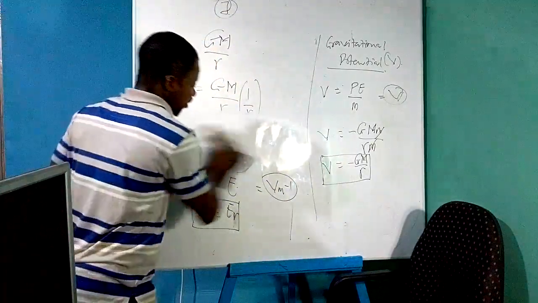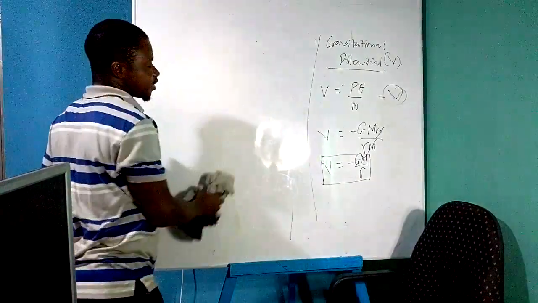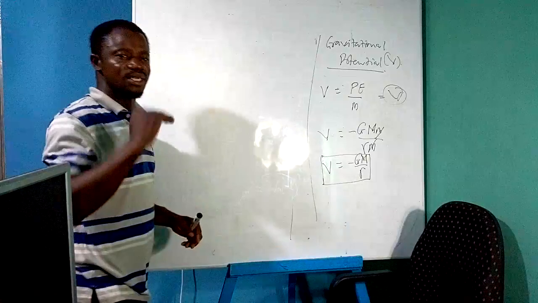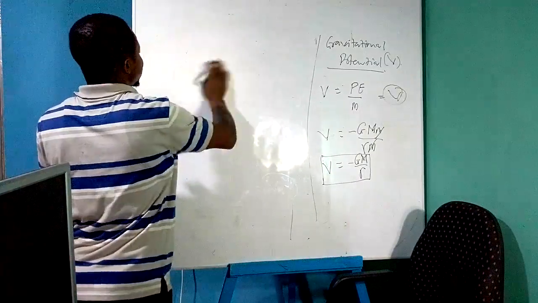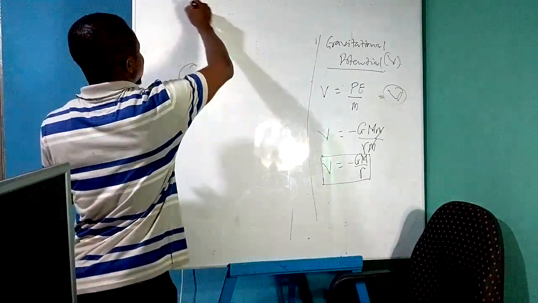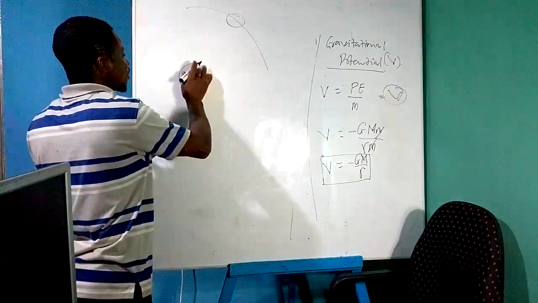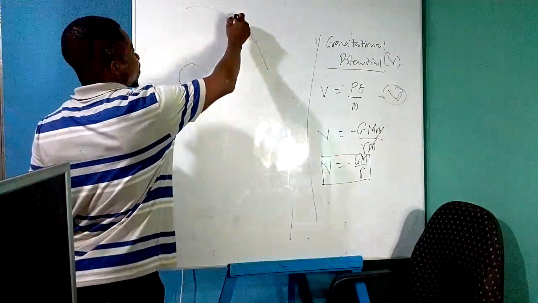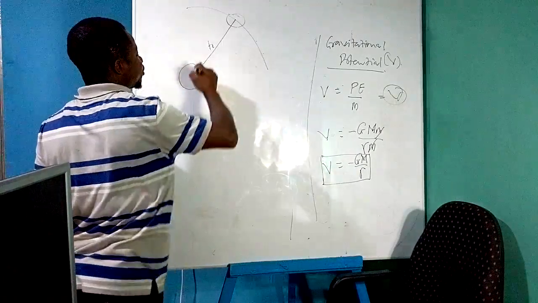Good. Now let us suppose an object which is placed somewhere above the Earth's surface. Let this be the Earth. Such that an object is placed somewhere at a certain height. So the distance from here to the surface of the Earth, let me call it h.